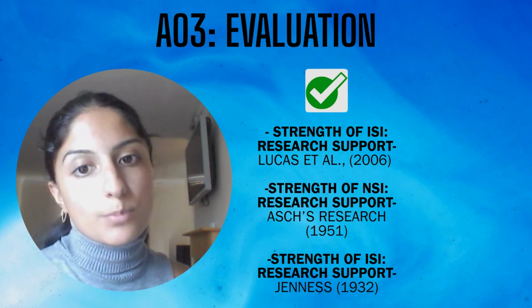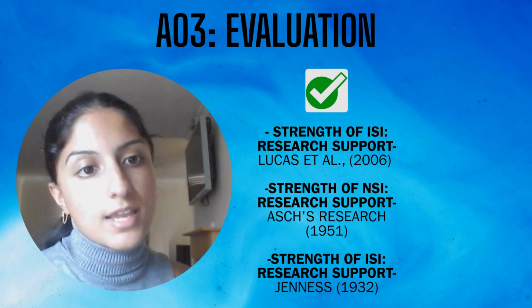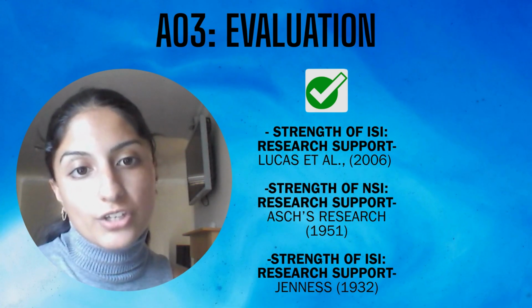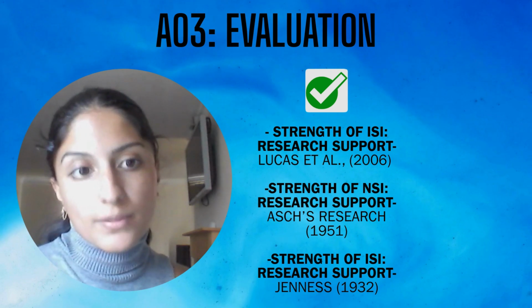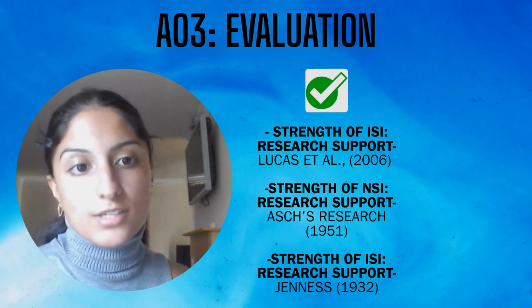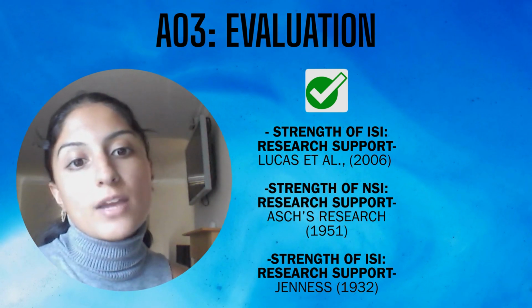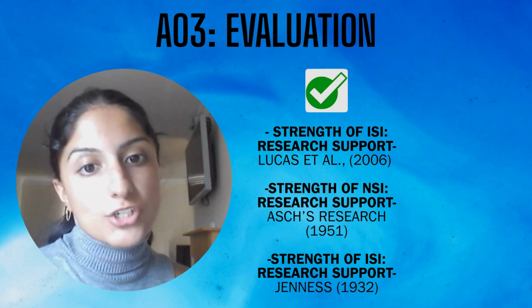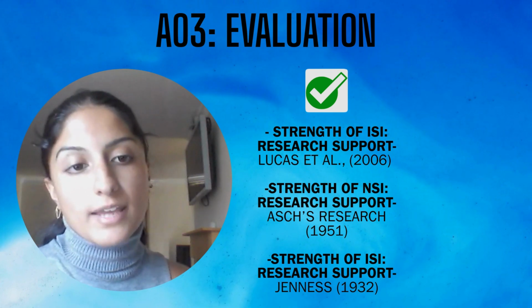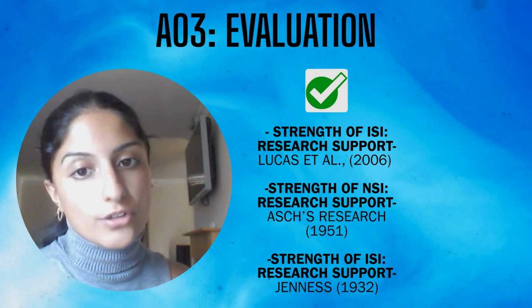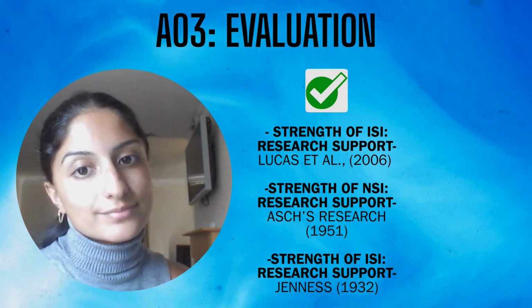This therefore provides support for informational social influence, as the number of beans estimation is an ambiguous task, meaning that it isn't clear what the right answer would be. Therefore, people may have assumed that others had better information and knowledge, which can explain why the second estimates were closer to the group estimates.